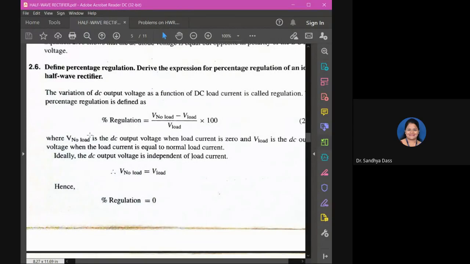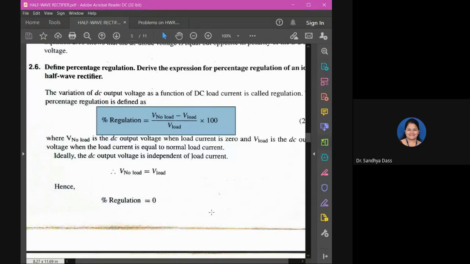All right. So percentage regulation, we know, is the variation of the DC output voltage as a function of DC load current, right? So we had taken this expression earlier. Percentage regulation will be given by V no load minus V load by V load, and since it is percentage, it is into 100.